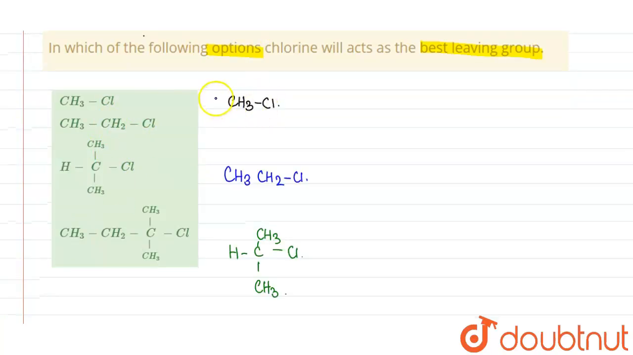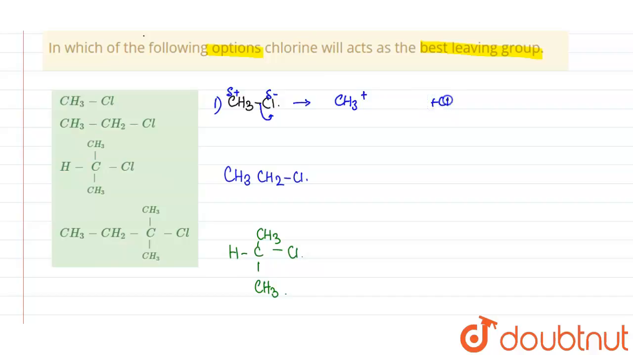So this is the first compound here. When chlorine leaves, this chlorine is delta negative, as it is more electronegative, so it will have a partial negative charge, and this carbon is delta positive, so it will have a partial positive charge. When the chlorine leaves, it will take the 2 electrons with it, so it will be CH3 positive and the chloride ion. So this is a methyl carbocation. A methyl carbocation is formed at this position.